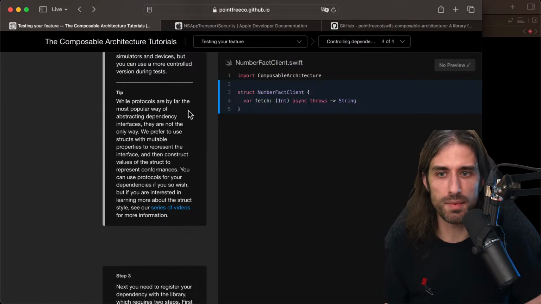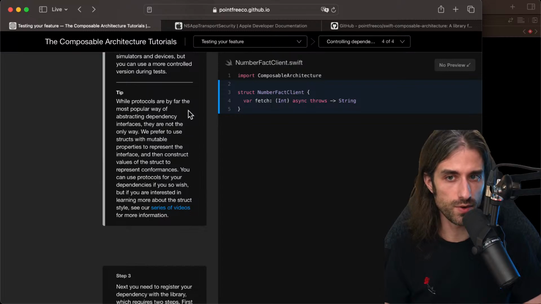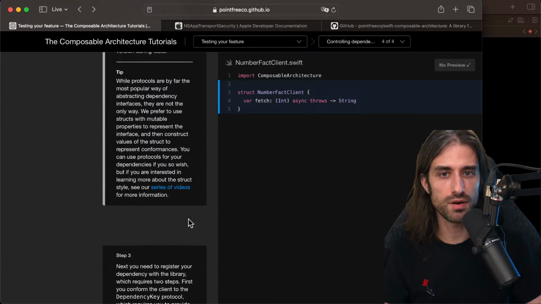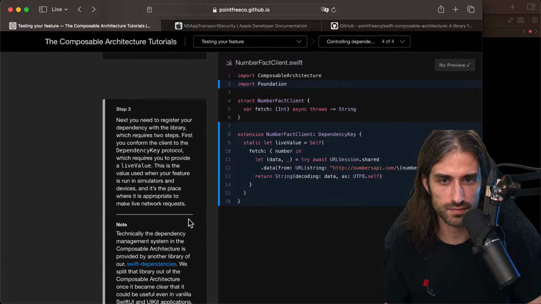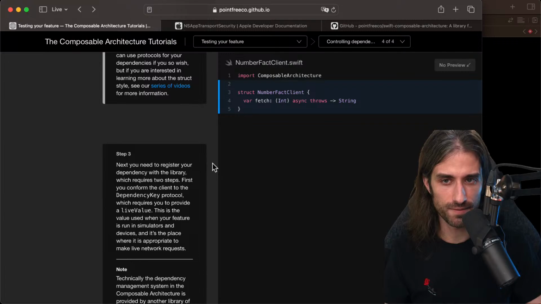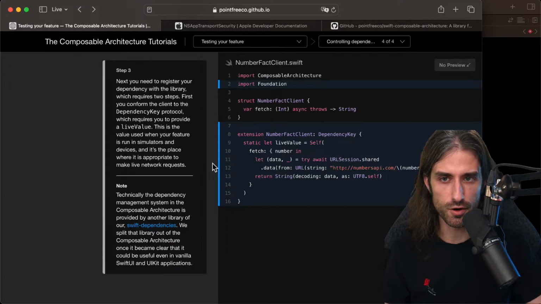Tip: while protocols are by far the most popular way of abstracting dependency interfaces, they are not the only way. We prefer to use structs with mutable properties to represent the interface and then construct values of the struct to represent conformances. You can use protocols for your dependencies if you so wish, but if you are interested in learning more about the struct style, see our series of videos for more information. I will let you check out these videos from point 3 if you are interested in learning more.